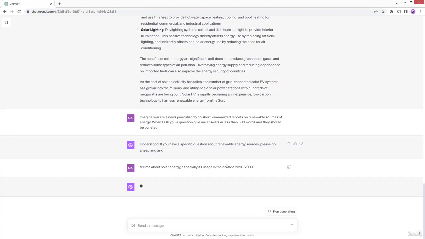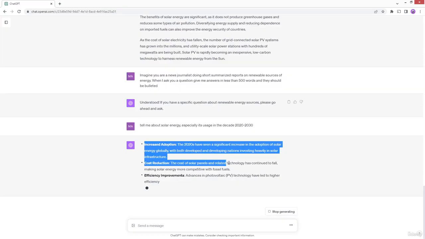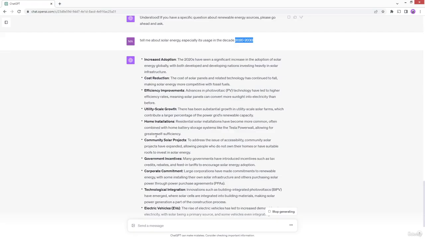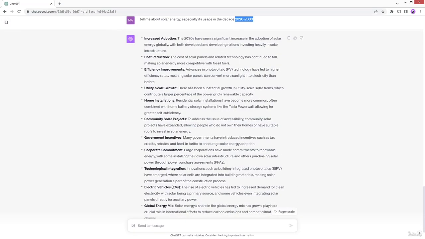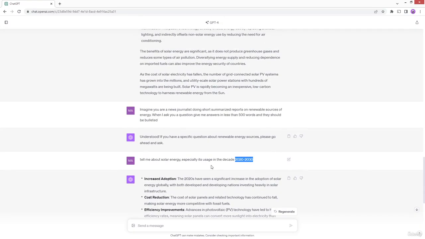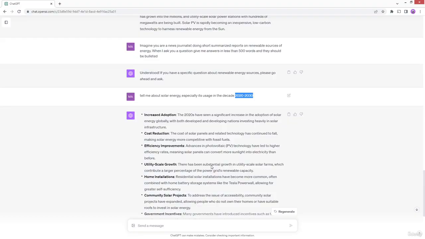And as you can see, I am passing some more information in here. I am again setting a context in here that talks about 2020 to 2030. This is in addition to the other prompt that I have already supplied it. And ChatGPT acknowledges all of it. It is giving you bulleted answers like we had asked it. It is telling in the context of 2020 like we had asked it for, and it is telling me answers that relate to what I had asked for. They are very, very specific to what I had asked for, and that is the beauty of prompt engineering.